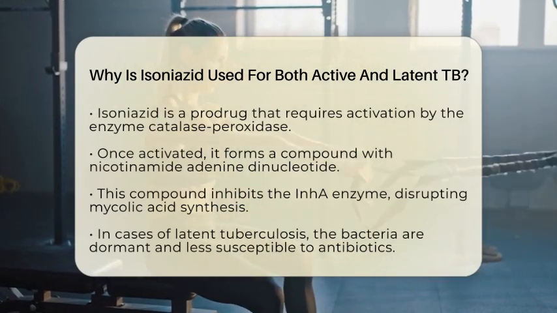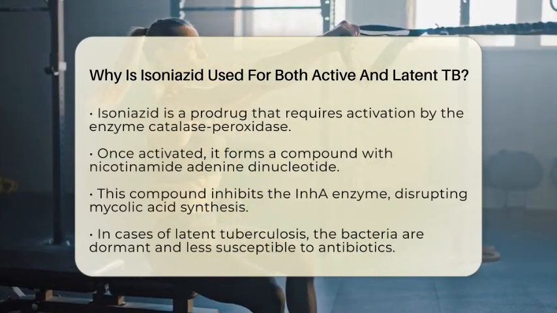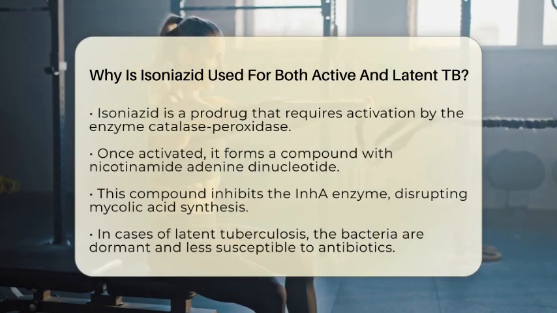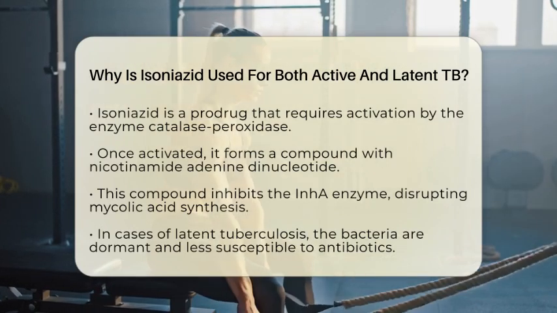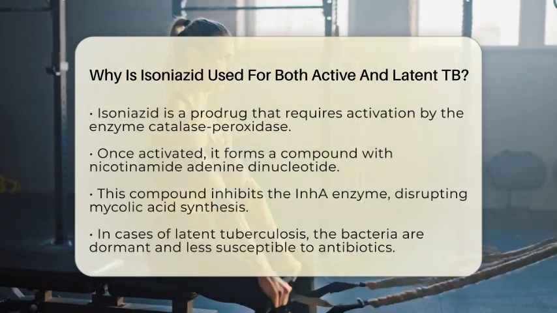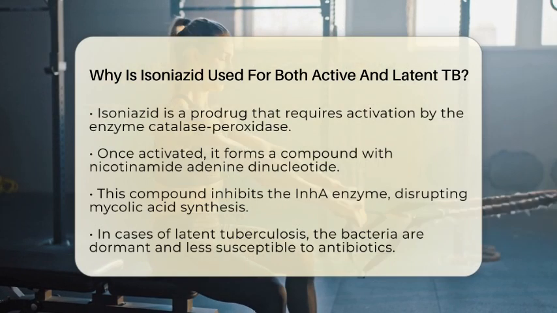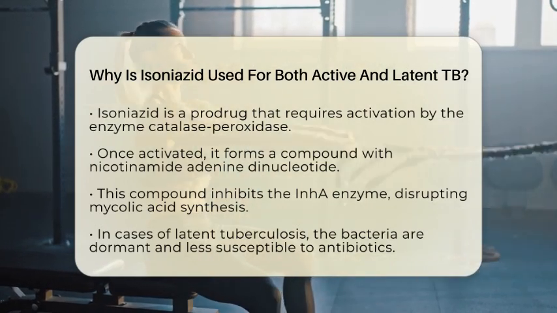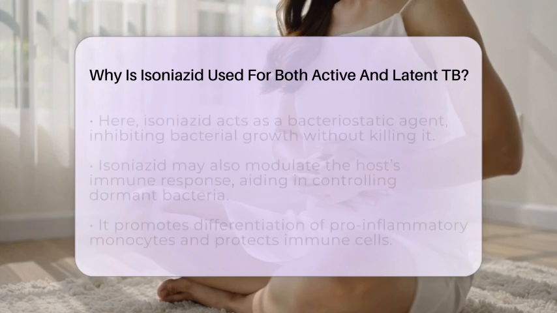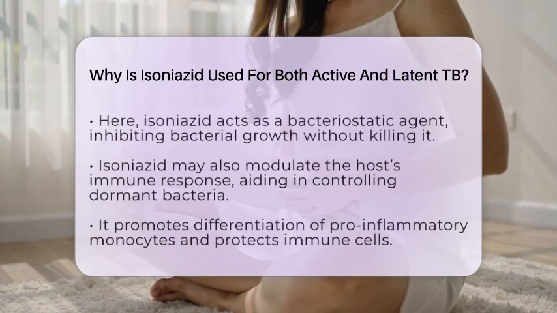Now let's talk about latent tuberculosis. In this case, the bacteria are in a dormant or slow-growing state, often hidden within granulomas. These dormant bacteria are less susceptible to many antibiotics. Here, isoniazid takes on a different role. It becomes bacteriostatic, meaning it inhibits bacterial growth without necessarily killing the bacteria outright.